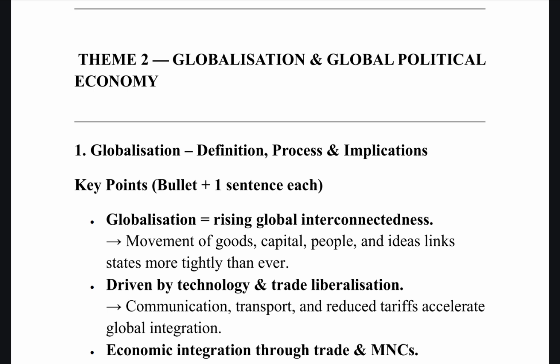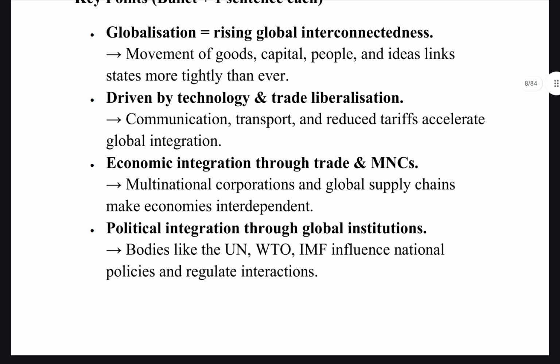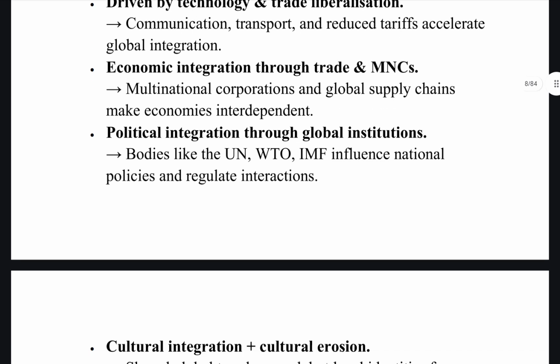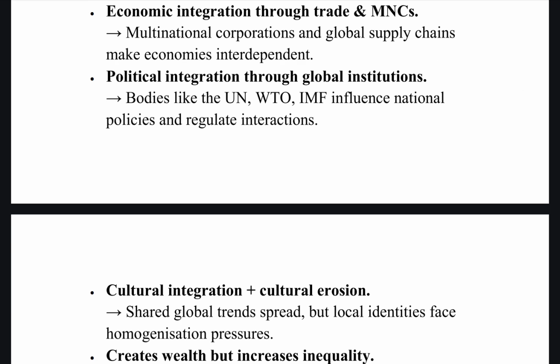It is a consequence of globalization that we have NAFTA, WTO, UN, IMF, all of these bodies. Then, driven by trade and technological advancements, communication, transport, reduced tariffs, all of these accelerate global integration. Then economic integration through trade and MNCs. MNCs and global supply chains make each economy interdependent. Political integration through global institutions.